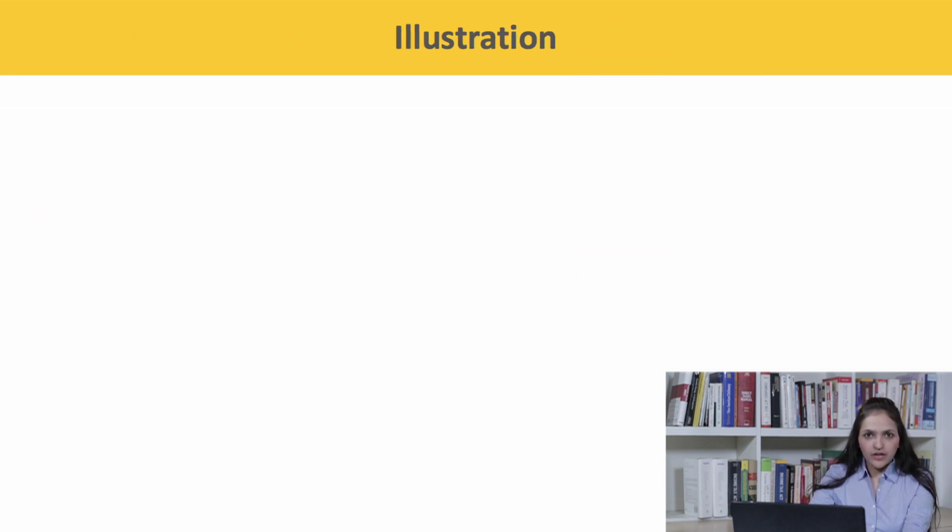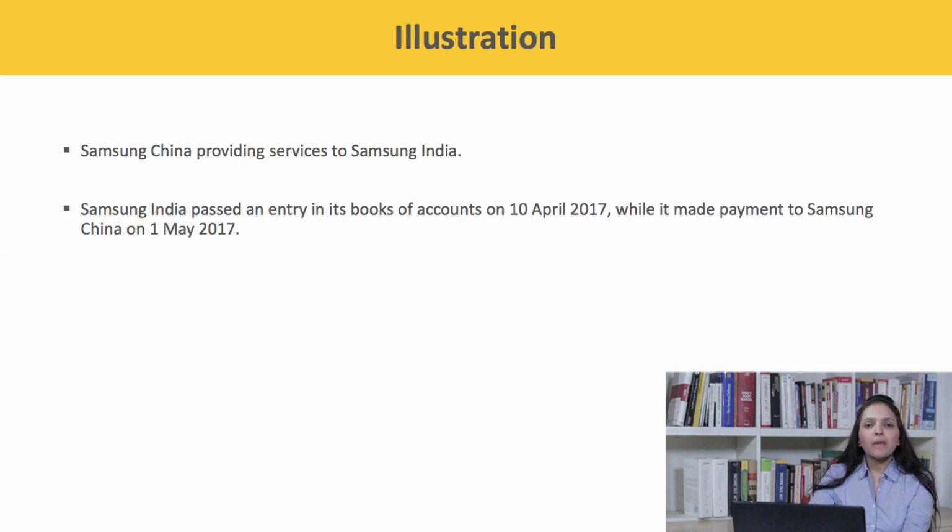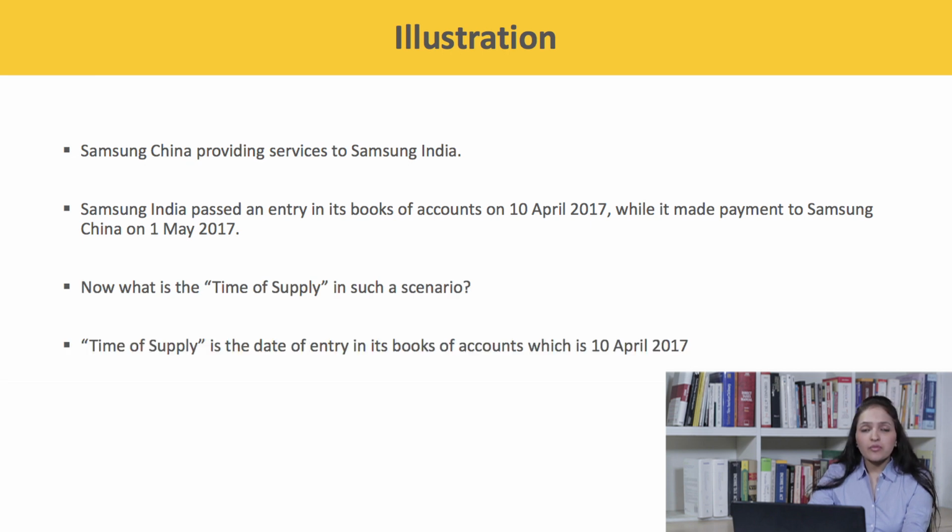For example, Samsung China provides services to Samsung India. Samsung India passed an entry in its books of accounts on 10th April 2017, while it made payment to Samsung China on 1st May 2017. Now what is the time of supply in such a scenario? The time of supply shall be the date of entry in the books of accounts, that is 10th of April 2017.